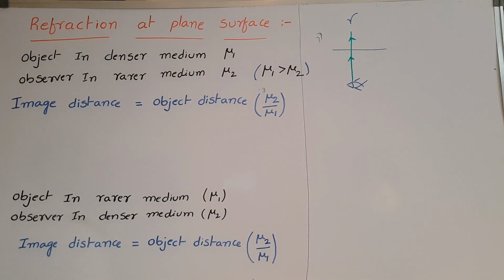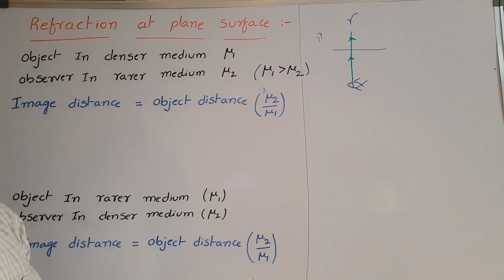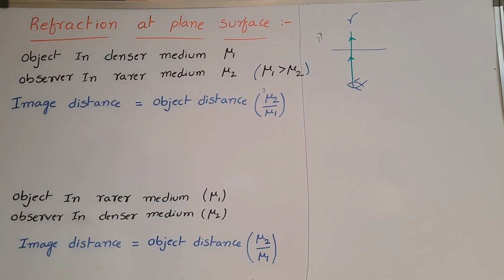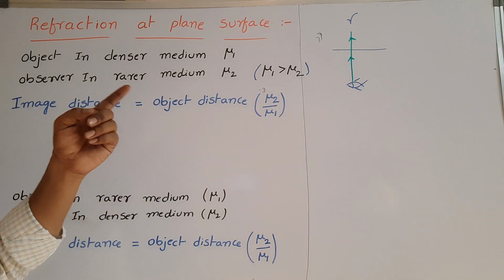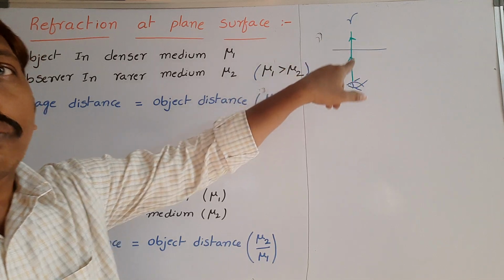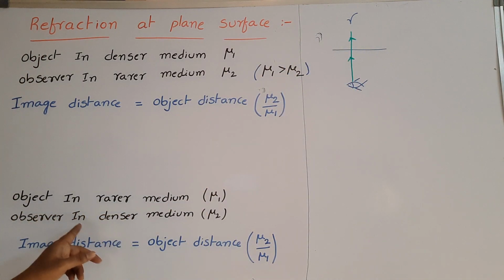In this case, the fish appears at less depth than the original depth. So it appears above its original position. In the same way, the bird is in air and the fish is in water. Now the fish observes the bird. The fish is the observer and the bird is taken as the object. The object is in the rarer medium, the observer in the denser medium. In this case, image distance is equal to object distance into mu2 by mu1.